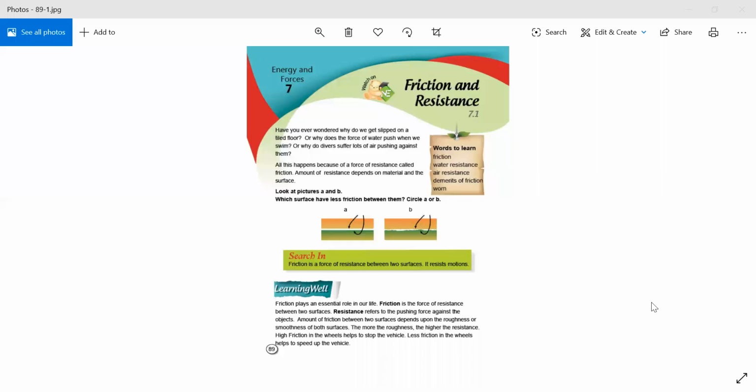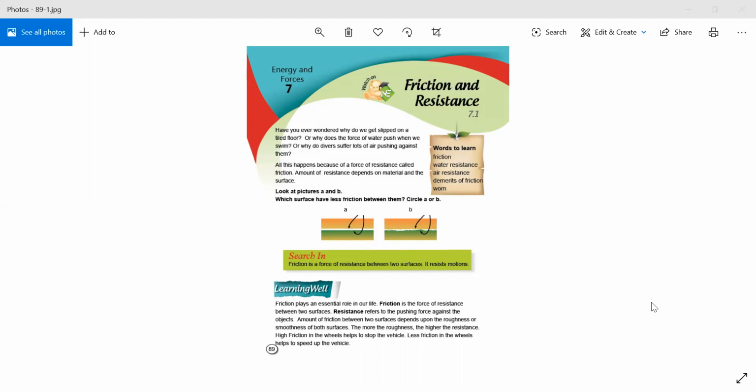So, first of all, why don't we realize that when there's a tiled floor, why do we get slipped from a tiled floor? Have you sometimes noticed someone pushes us? No, we used to get slipped from a tiled floor.